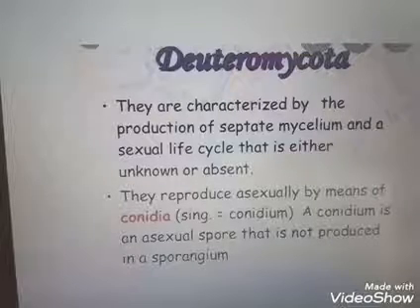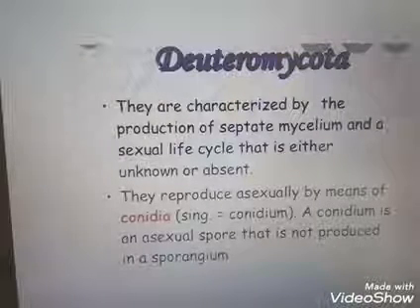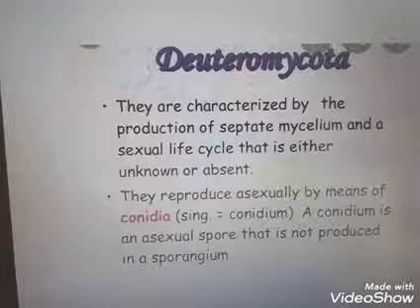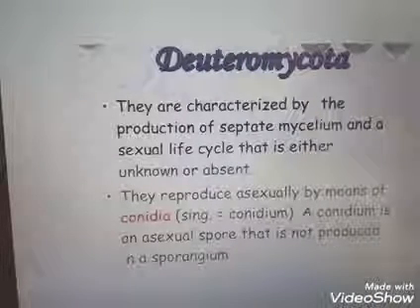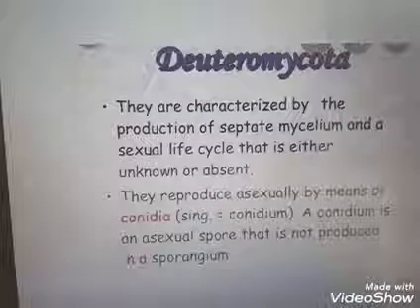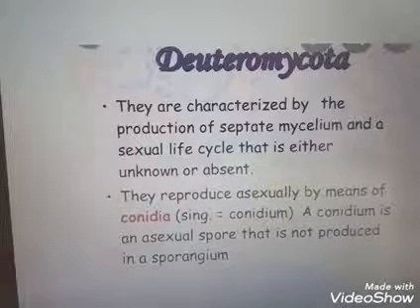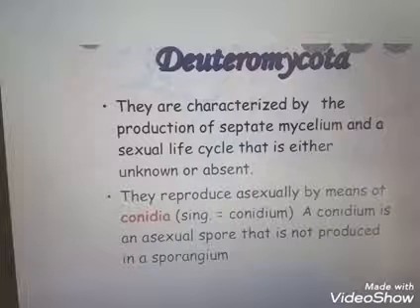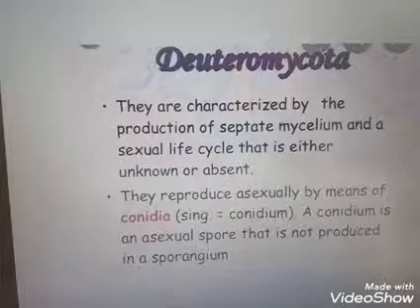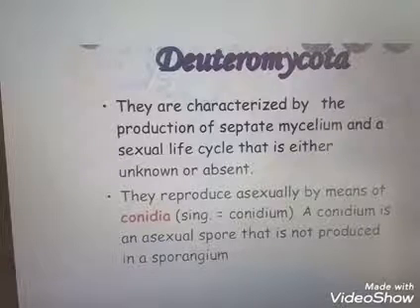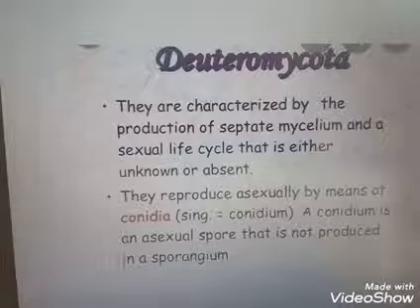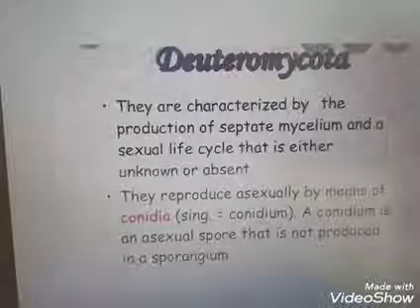Then the main features of these imperfect fungi, the deuteromycetes, are that the asexual spores are conidia, and the mycelium is septate. Most of them are saprophytes or parasites. The examples for this group are Alternaria and Trichoderma. So deuteromycetes are known as imperfect fungi.